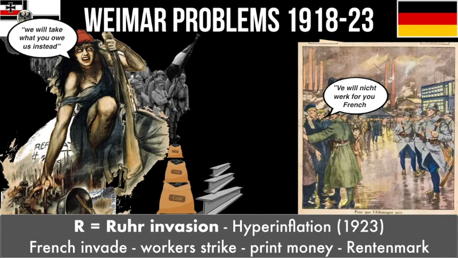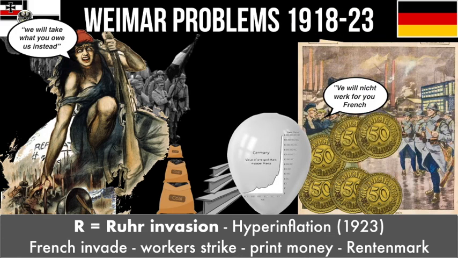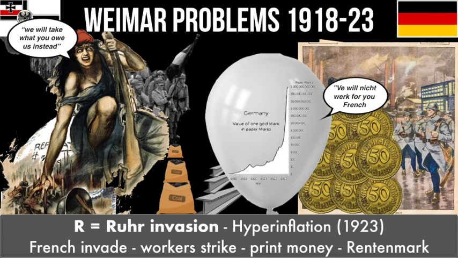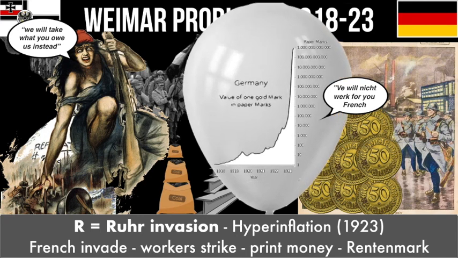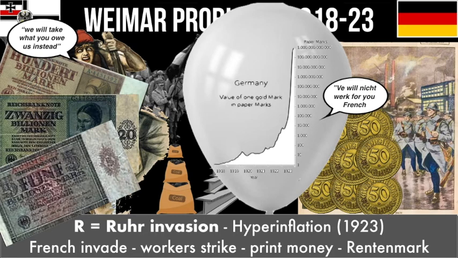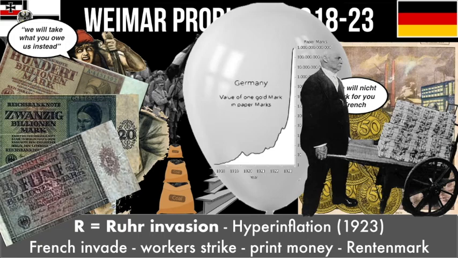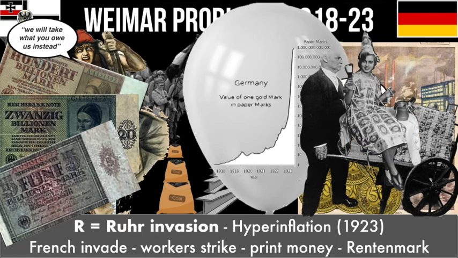To pay the workers who were on strike, the German government decided to print money. The problem with this was there weren't many goods to buy, so people with money were willing to pay more and more for the goods that were available. The more money the government printed, the more money people were willing to pay, and prices went through the roof. There was hyperinflation, like a balloon blowing up. Eventually the government printed 5 billion, 20 billion and even 100 billion mark notes. People needed whole wheelbarrows full of money just to afford one loaf of bread, and money became so worthless people began making dresses or children began playing with it for fun.